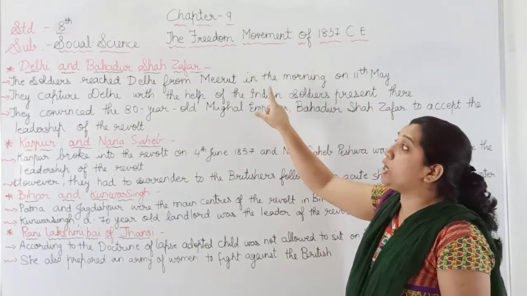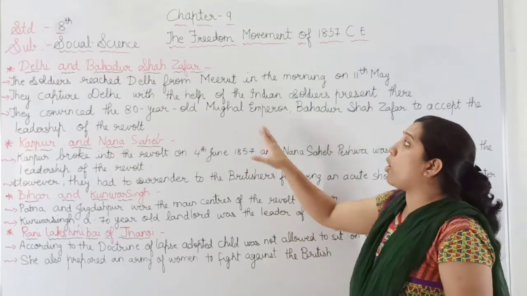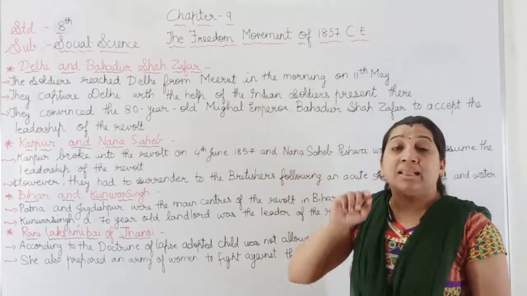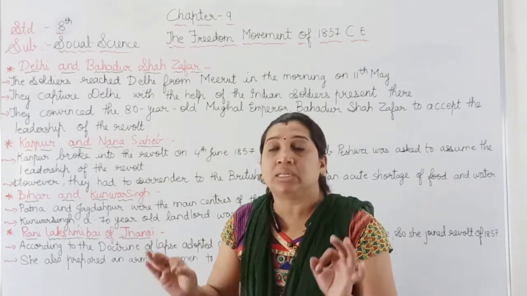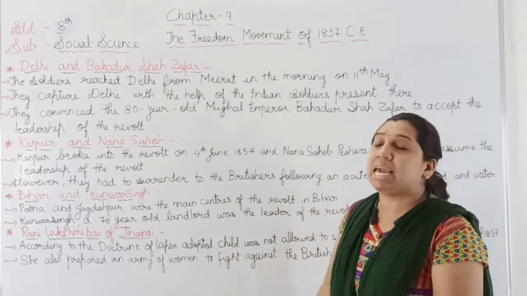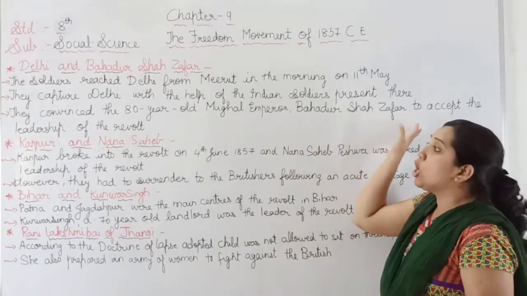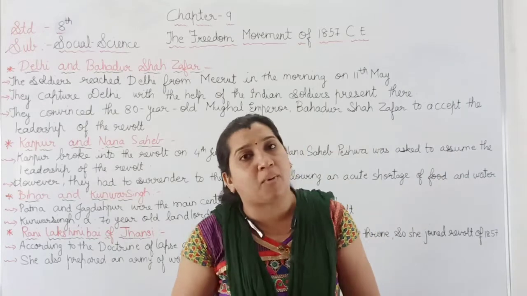So who were the part of the army of Bahadur Shah Zafar? With the help of the Indian soldiers, they first captured Delhi. Then they convinced the 80-year-old Mughal Emperor Bahadur Shah Zafar to accept the leadership of the revolt.